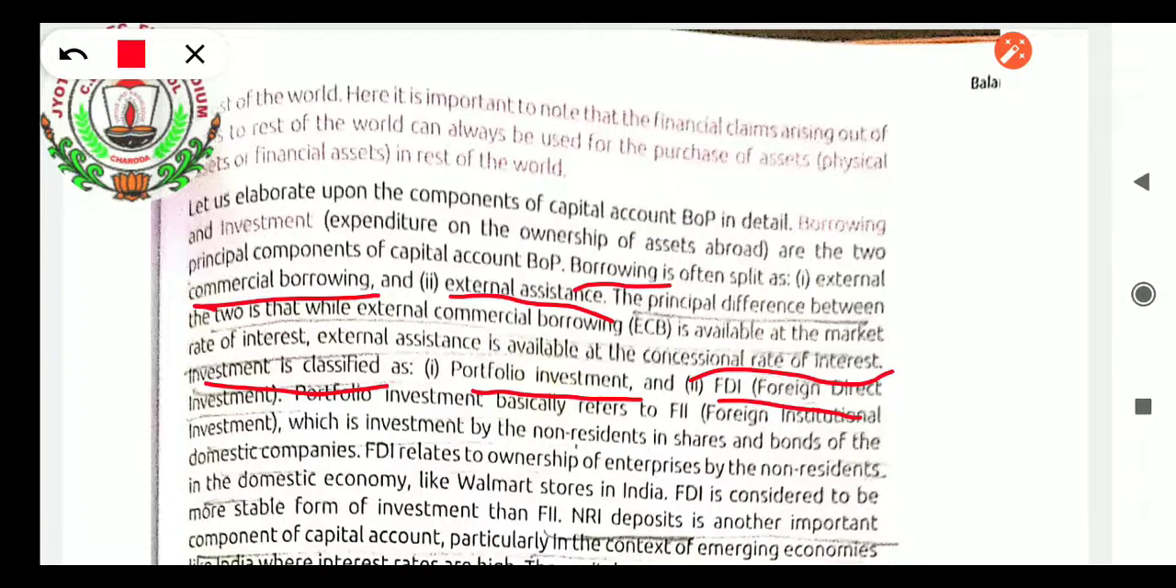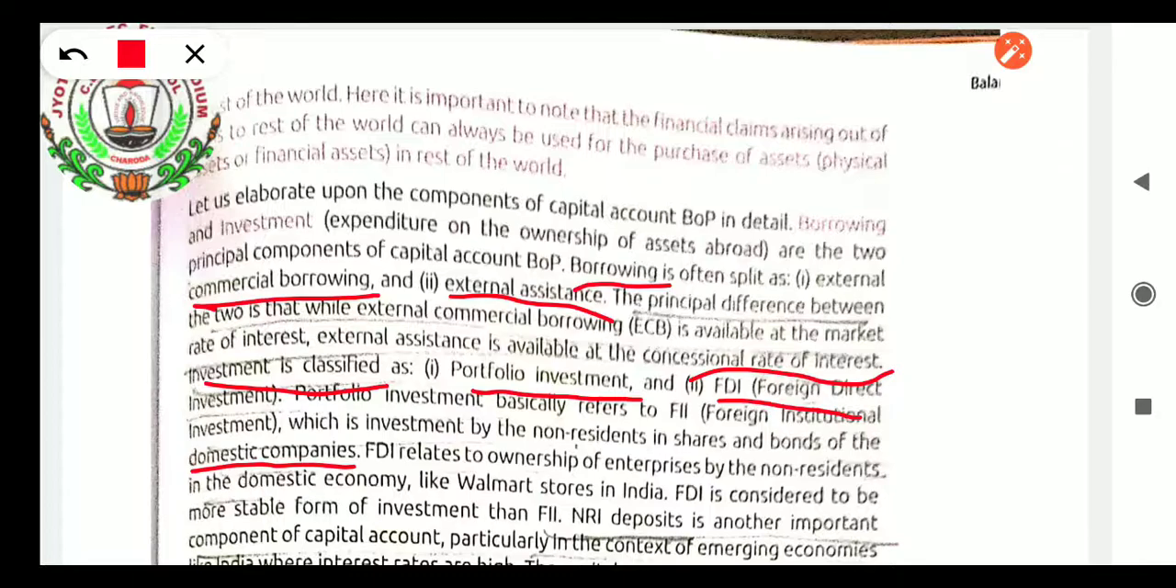Same way foreign investment is also classified into two, portfolio investment and second is foreign direct investment. Portfolio investment is generally what? That is foreign institutional investment. Okay. What is portfolio investment? It is foreign institutional investment. If a country invests in the foreign countries, institutions or organized land and buildings, it is known as portfolio investment, which is investment by the non-resident in shares and bonds of the domestic companies. Like if foreigners are interested in any of the land and building of our country, they are investing in that, in our country, in domestic companies. That is known as portfolio investment.